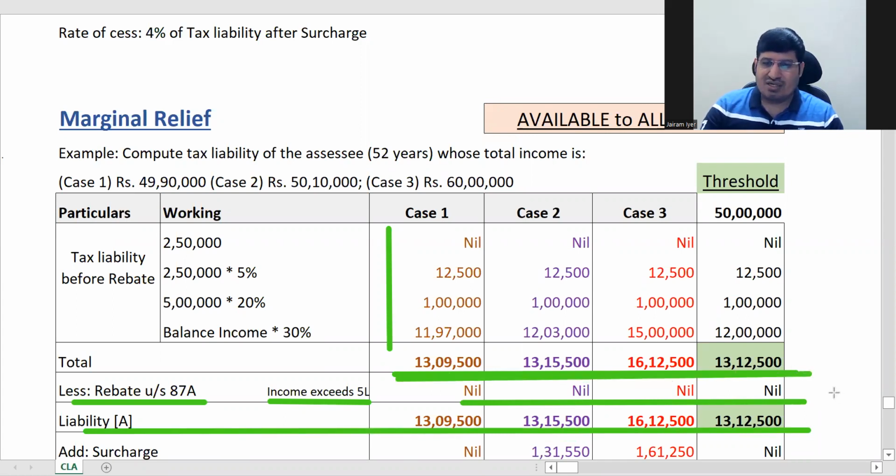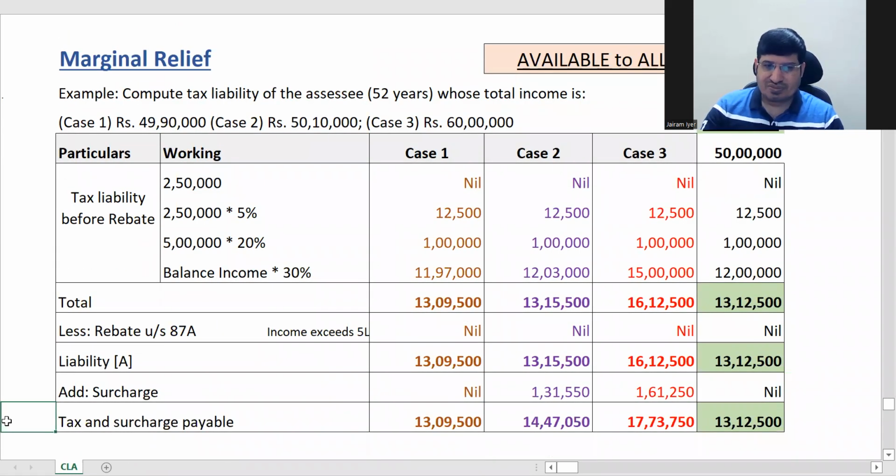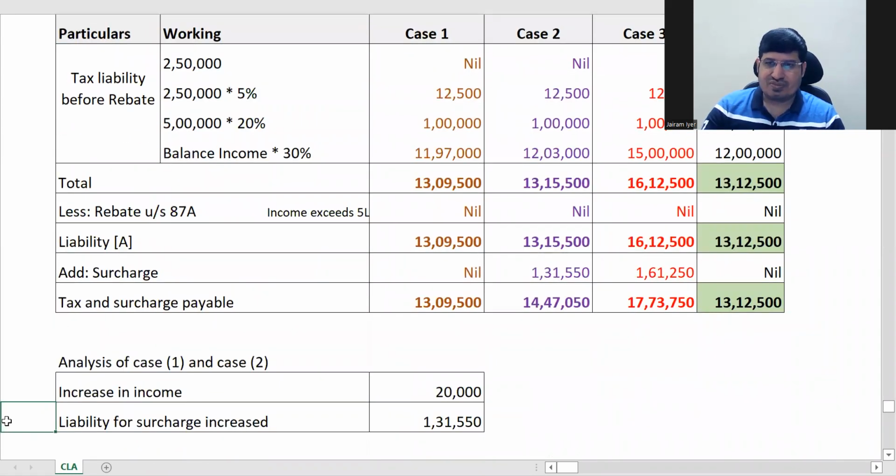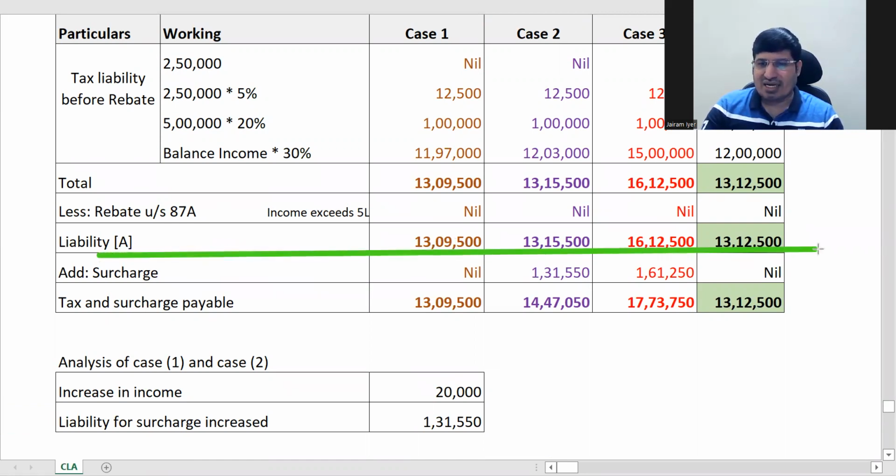So till here we are all fine, all straightforward. This is the liability till here we had reached, correct?